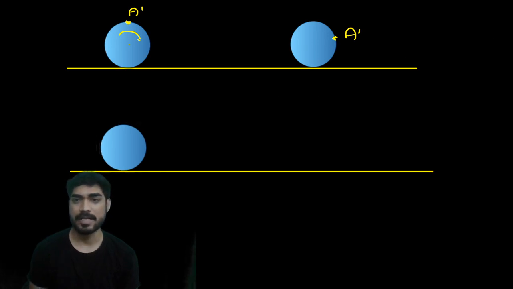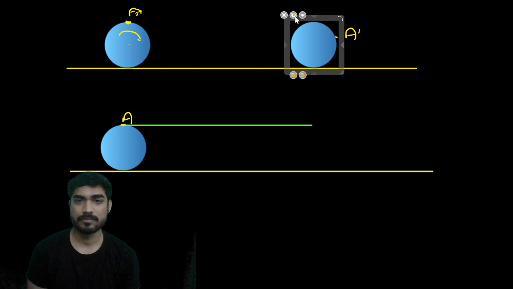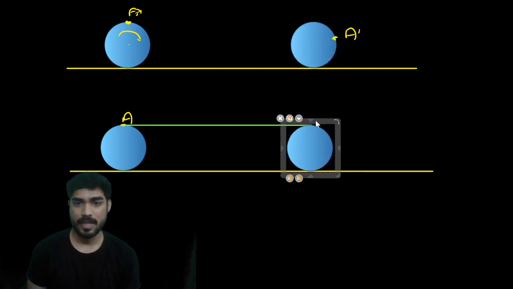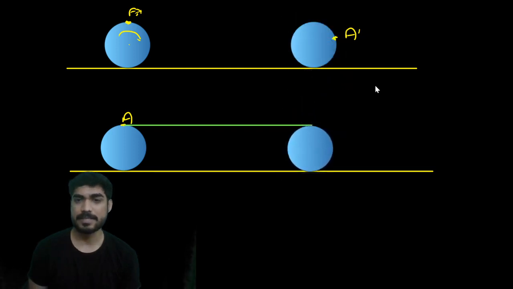Okay, earlier it was here. This point was here, A. Now beta, let's assume that it translated from here to here. It translated, okay, from here to here. There is translation from here to here.